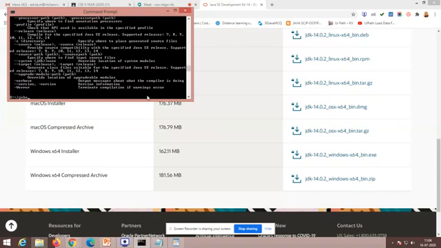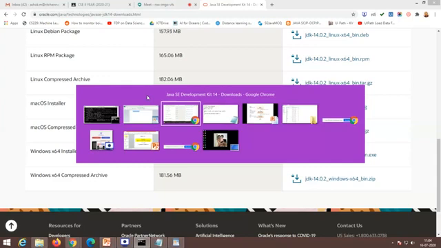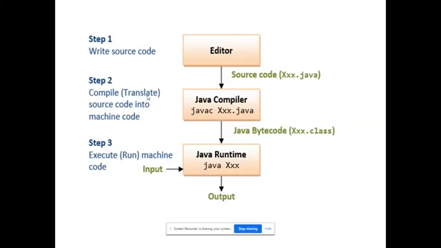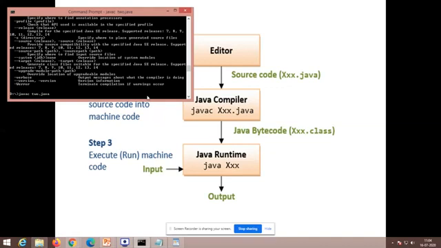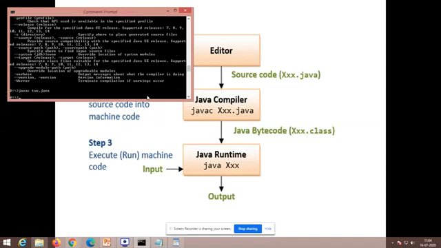So what I have to do? javac 2.java. This is the way to execute the Java program. First, the preliminary phase, right? What we have seen in our presentation, I wrote the program in Notepad. It is over. Step 2, javac XXX.java. Here javac 2.java. That's all. Executing this, if you have any errors, they will be reflected here. If you don't have any errors, automatically. What is the second step? java,